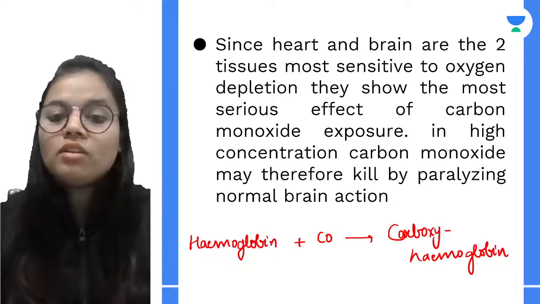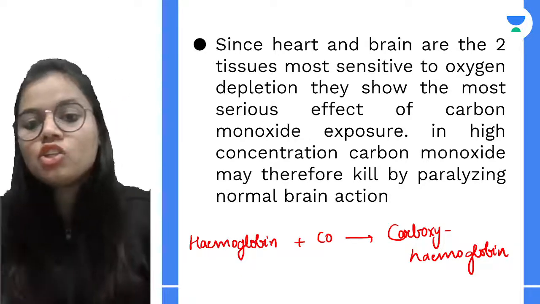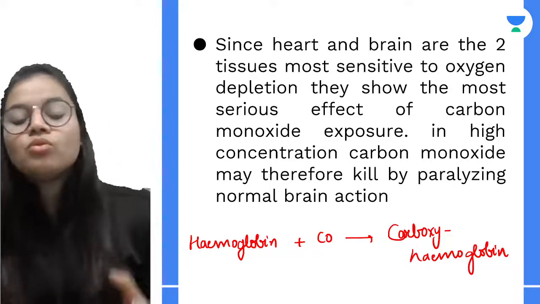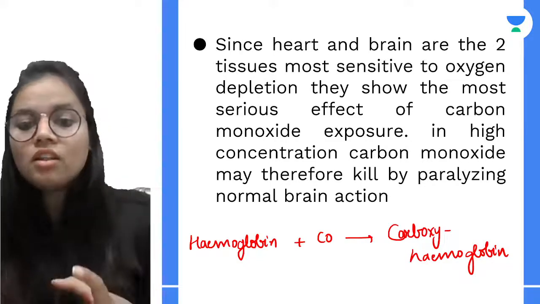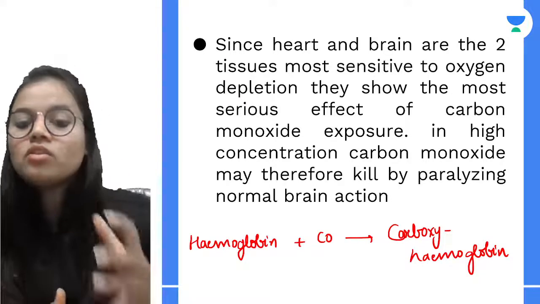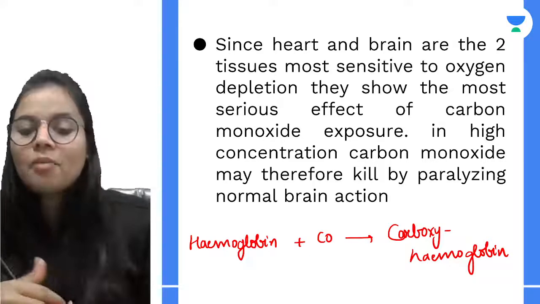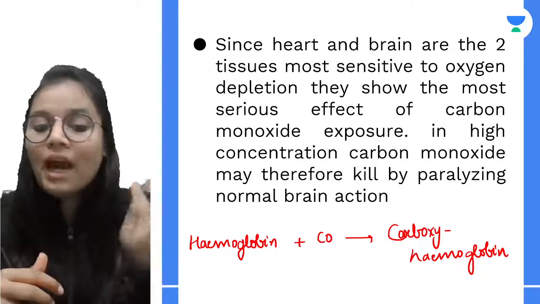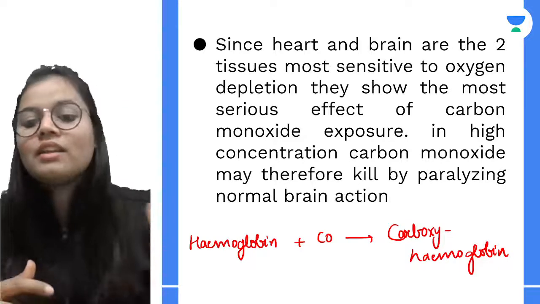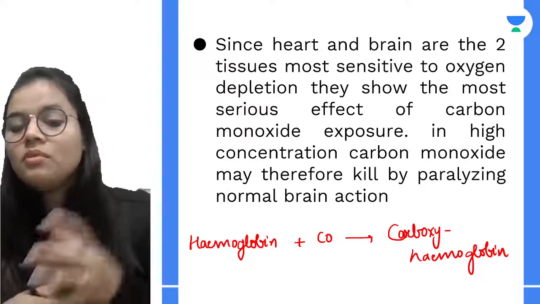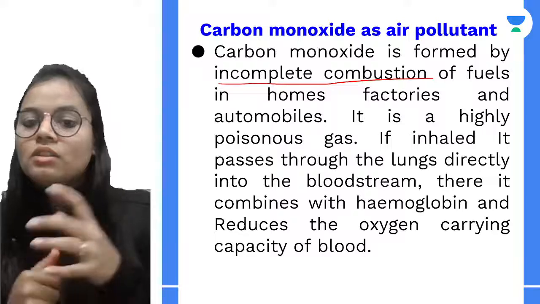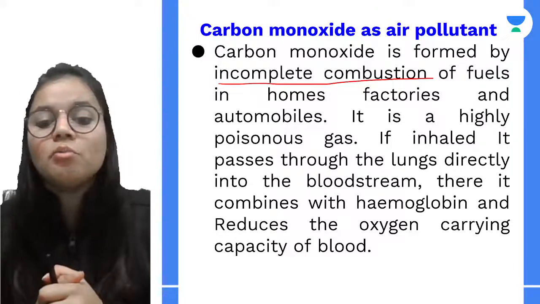And if I talk about the heart and brain, they are the tissues which are most affected. As soon as there is oxygen depletion, they will start showing some serious effects. Sometimes they can paralyze the body, they can paralyze the brain action, and they can even cause death in some cases. So how is carbon monoxide harmful to us? That becomes an important question.